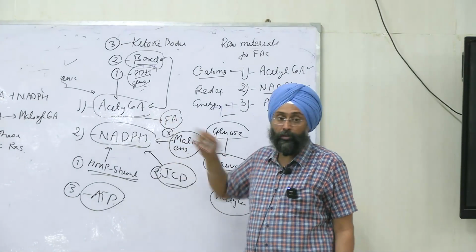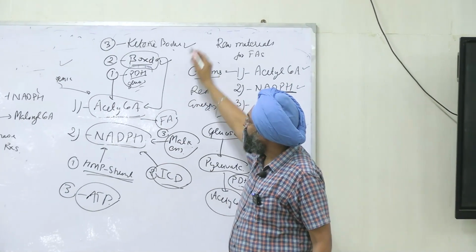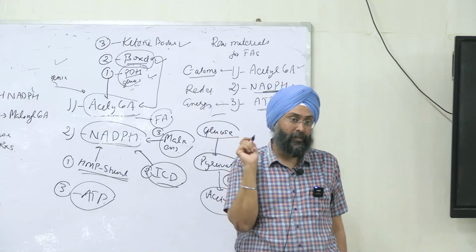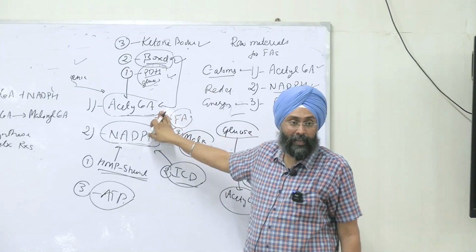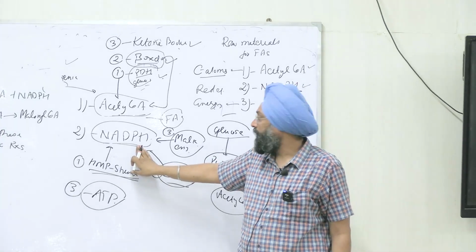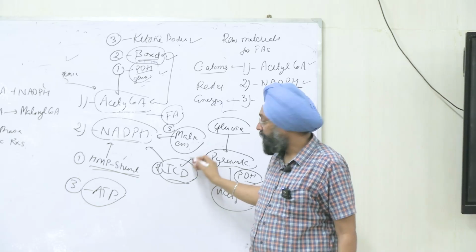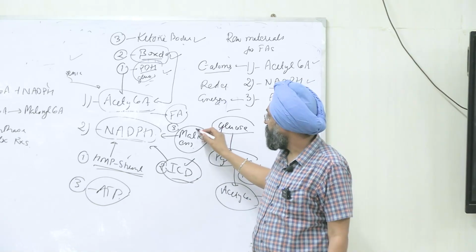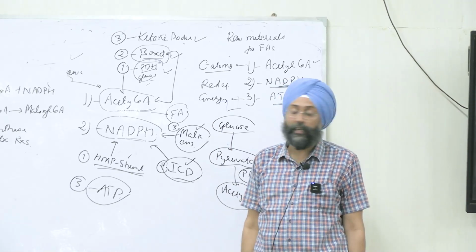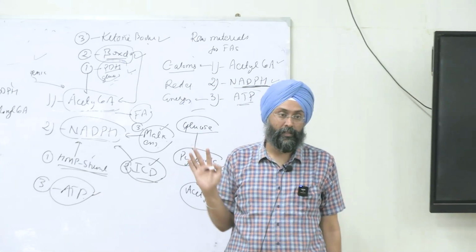Acetyl CoA you will get from beta-oxidation, ketone body metabolism, and pyruvate dehydrogenase reaction. NADPH you will get from HMP shunt, isocitrate dehydrogenase reaction, and malic enzyme. Clear? The third is ATP, that will provide energy for the fatty acid synthesis.